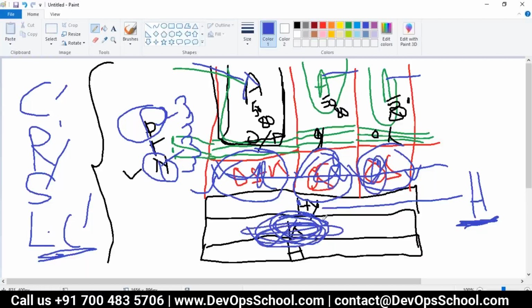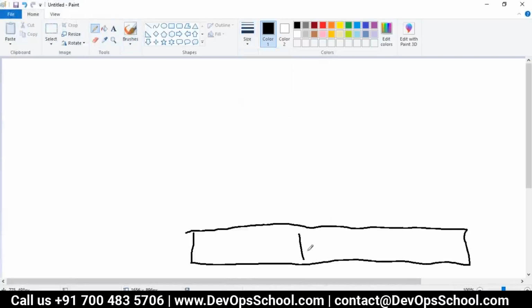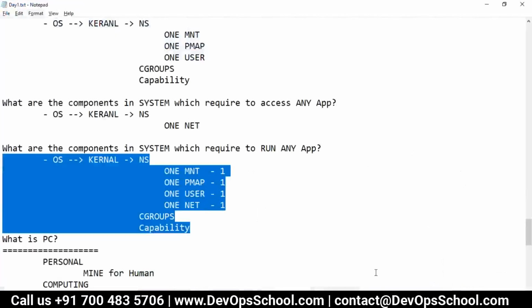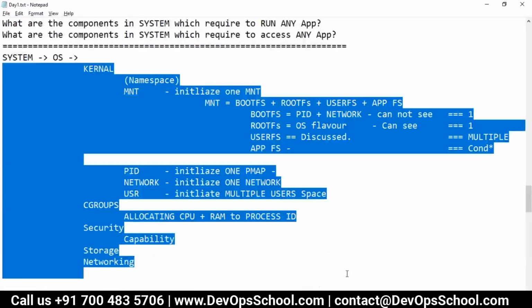Let's recreate this image freshly. Think about it. This is the hardware and this is your kernel. Guys, when I say kernel, I mean operating system. And when I say operating system, please mind it, I am saying this whole thing. Understand that. So here is the operating system.